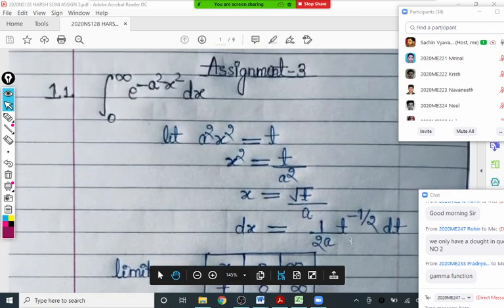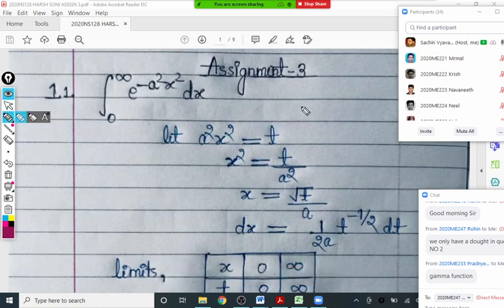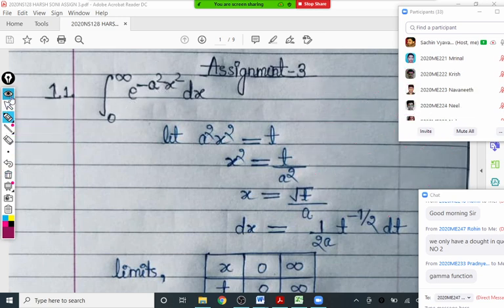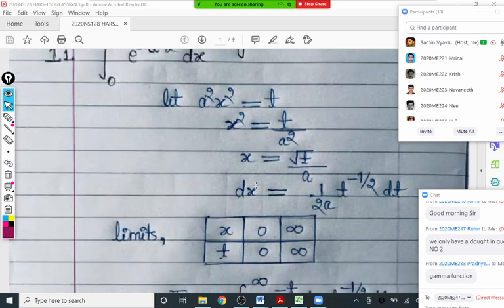Remember, e raised to x plus y, you are confusing with the properties of indices here. So e raised to x plus y can be written as e raised to x into e raised to y. And what you are saying here, e raised to xy, you are writing as e raised to x into e raised to y, and that is not correct. This is totally wrong. Got it? Is that clear? Yes, sir. So you cannot separate it. You should know the basics there, these properties of indices. Yes, any doubt other than this?